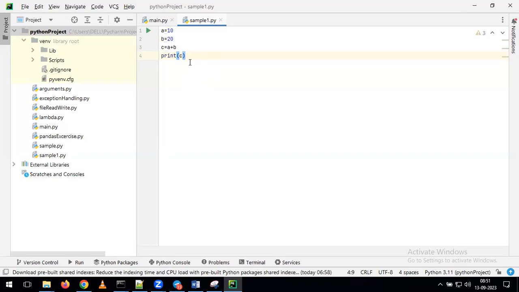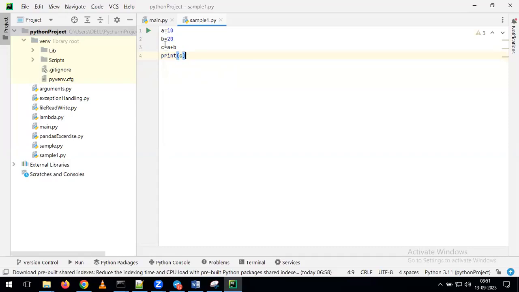If you are performing the practice in the IDLE, or in the Python prompt, we have to give each and every line separately. But here we are using the Pycharm. In the Pycharm, we are using the Python script. In the Python script, you can give all the lines of the code at a time, depending on your convenience. Here we are doing a small addition operation.